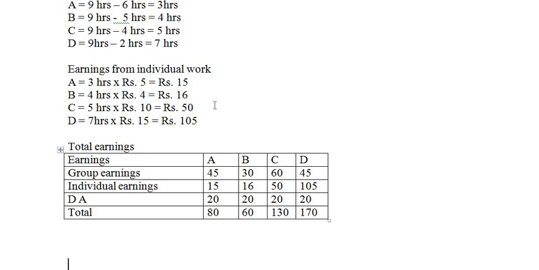Now next, the last chart we need to make is of their earnings. Whatever earnings, like group earnings, individual earnings or DA if they have given, all these things have to be added for each worker and we need to find out their total earnings. So this is what this problem is about. Hope this class is clear and everybody has understood this problem.